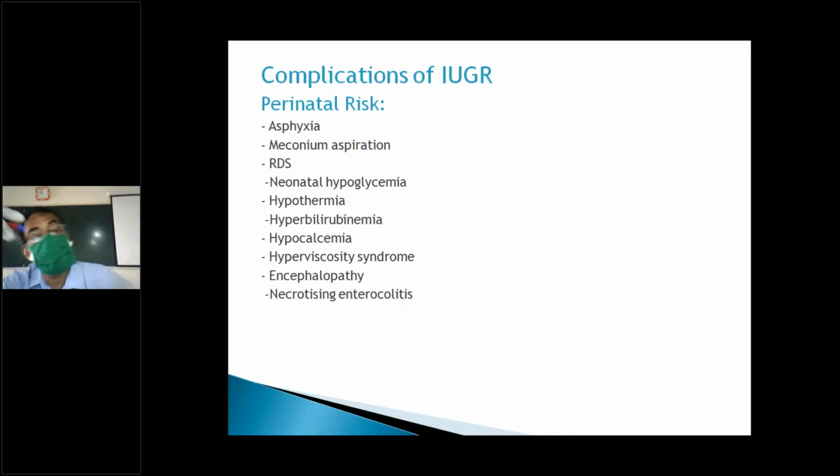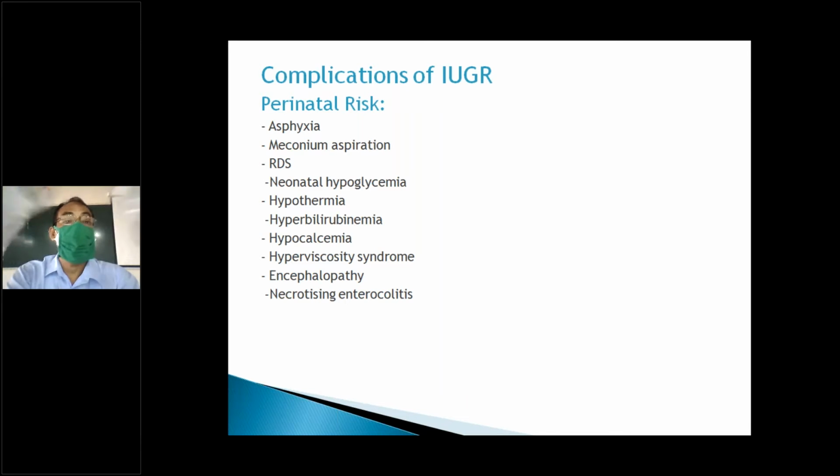Respiratory distress syndrome, all these things. With restriction, immediately after the baby is born, we will see respiratory distress.